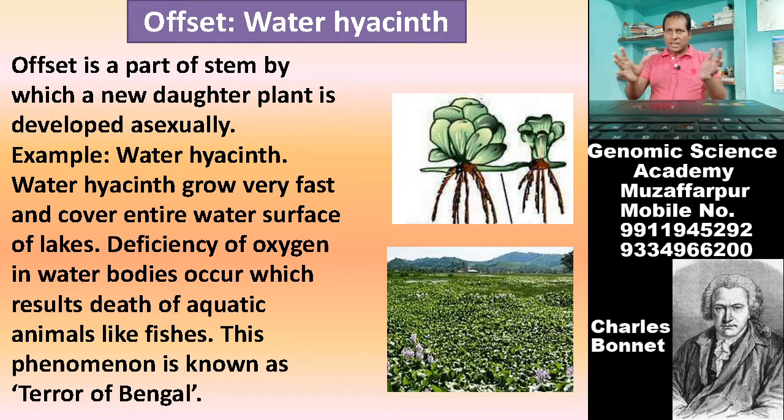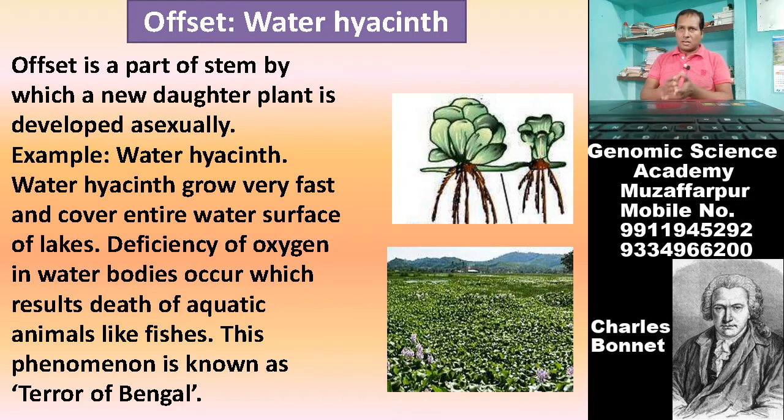Due to the dense population of this water hyacinth, oxygen deficiency may be created in the water bodies of those habitats. So there is a deficiency of oxygen in water where this water hyacinth grows.